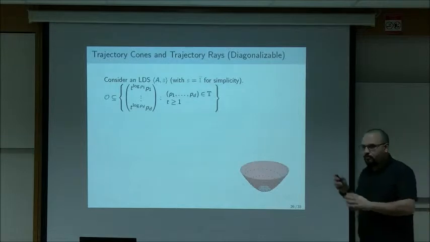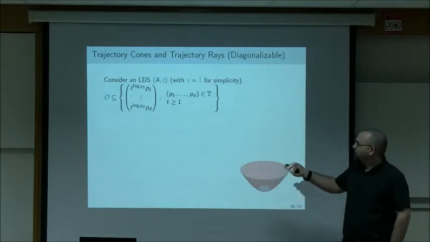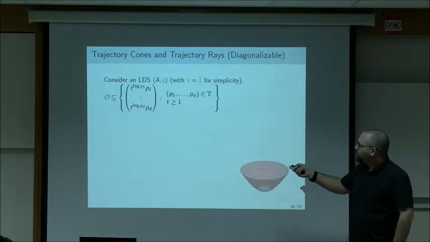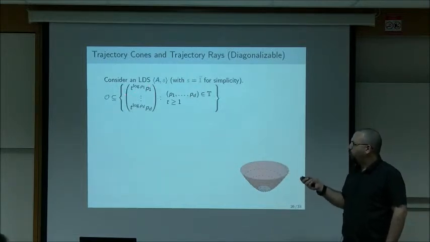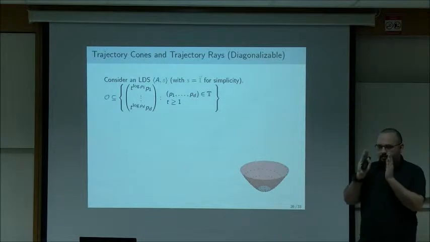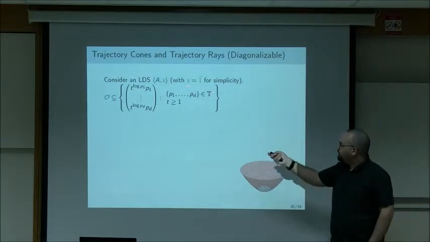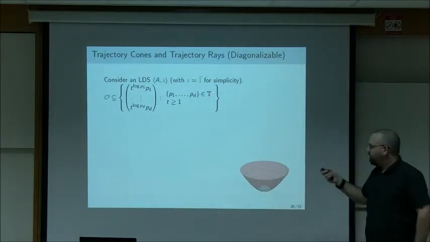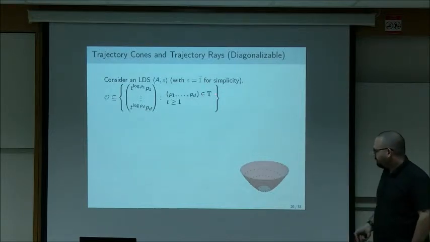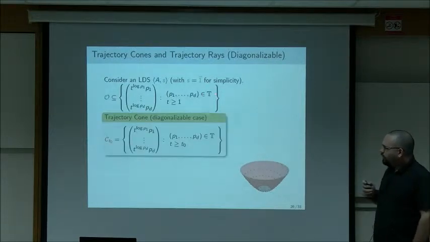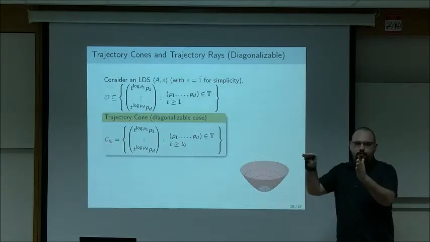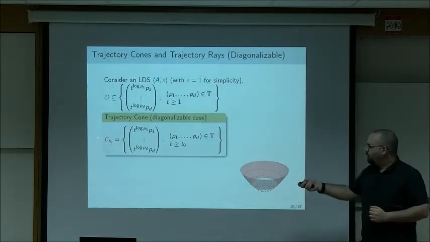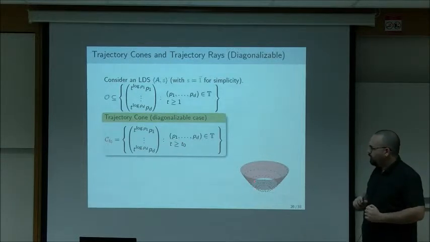So in general, we can do the same treatment we just did for 3 dimensions in diagonalizable matrices. And we get that the orbit is contained in this kind of set, so t to the log things, just as we had before, where instead of a complex number of modulus 1, we have this set T, which is not important. I'm not going to go into that, but think of this as a circle. And the trajectory cone is then defined with respect to some number t0, which is where we chop it from. So C_t0 is the cone chopped from t0.